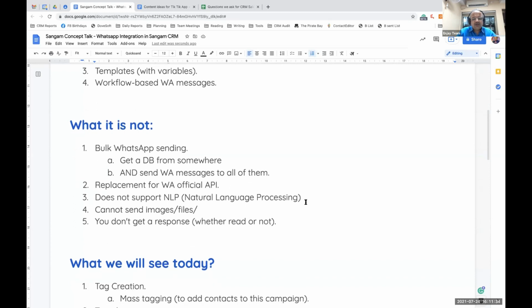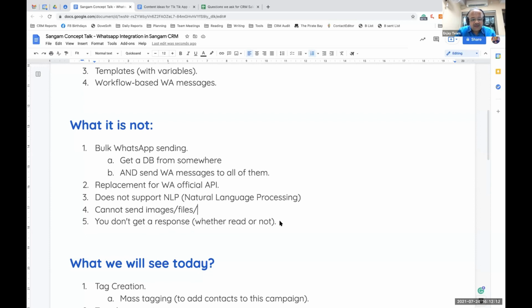This chatbot does not support natural language processing. So if you are trying to have a chatbot which will talk like a real life human being, then currently this is not the solution. In future, we will have this solution soon. When I say in future, it means maybe a few months or a couple of quarters. As of now, this cannot send images or files or contacts, because for that you need an API, and we are not using any kind of API, no legal API or illegal API. We are not using any API.